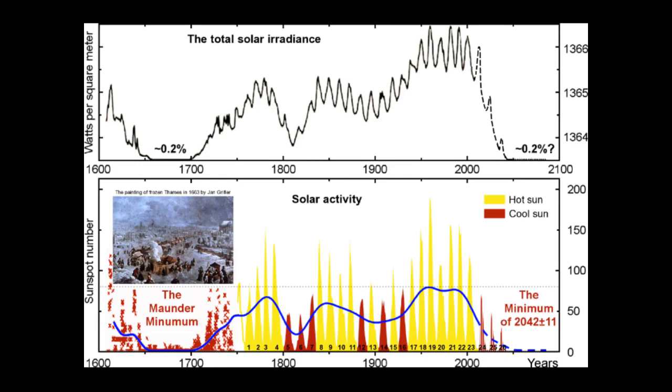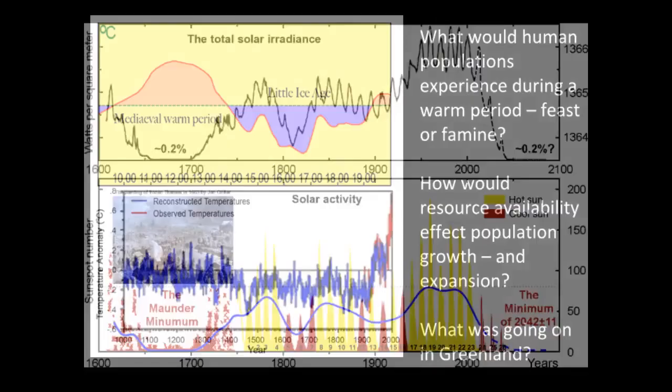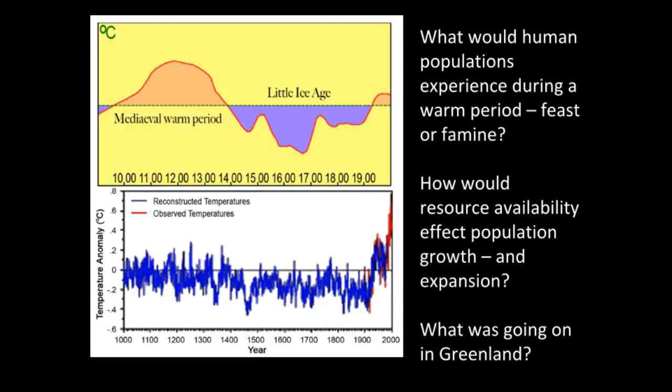During the Maunder minimum, Europe experienced a prolonged Little Ice Age. Crops failed, people starved. Prior to the Maunder minimum and the Little Ice Age, there was a medieval warm period. Life was good. Populations grew, and there was pressure to explore and seek new lands. The Vikings colonized Greenland during the medieval warm period.